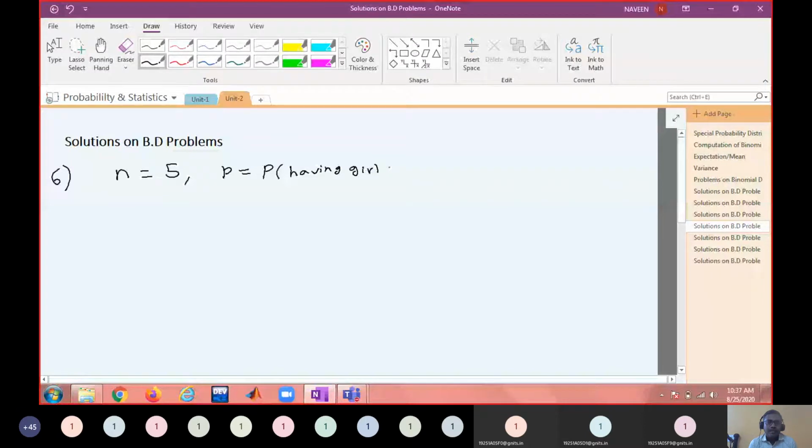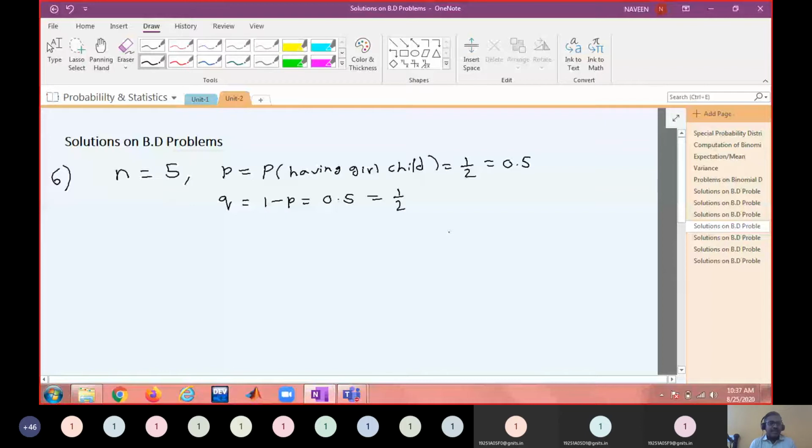Okay. So what is this? 1 by 2, because it is given equal probabilities. Therefore, what will be Q? Q equal to 1 minus 1 by 2, which is 1 by 2, or 0.5. Okay. Now you have N, you have P, you have Q.